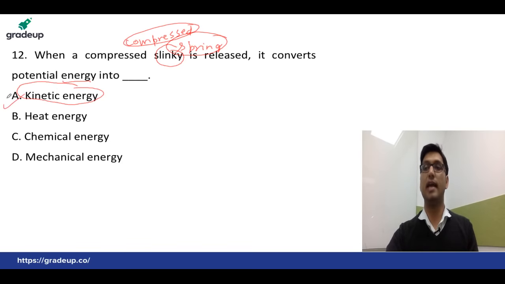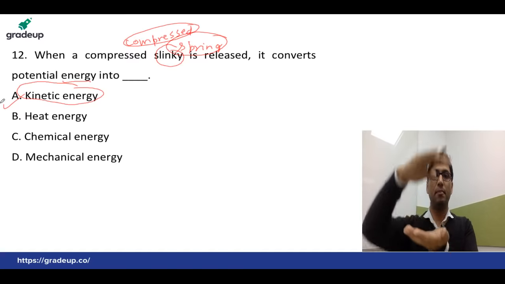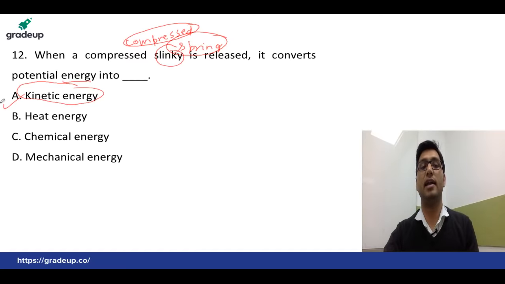So option A, kinetic energy, is correct. Because when you compress a spring, potential energy is stored, and when you release it, then it releases kinetic energy.